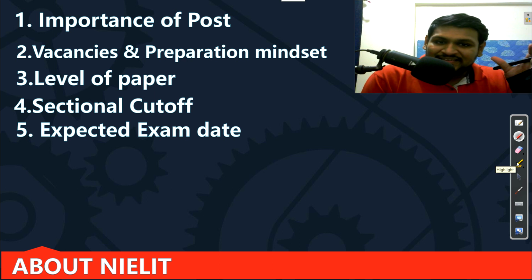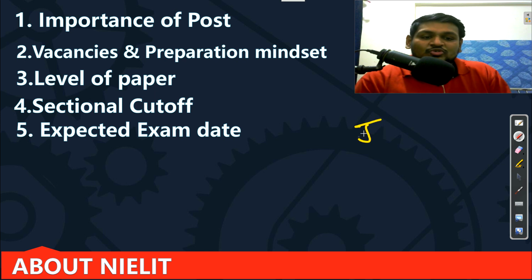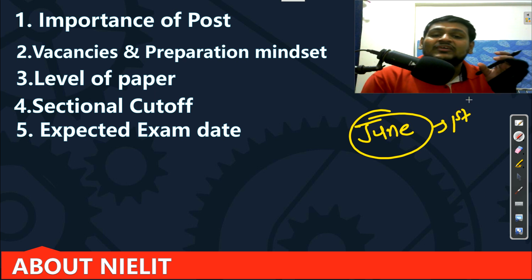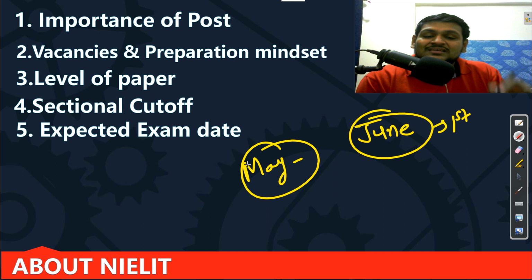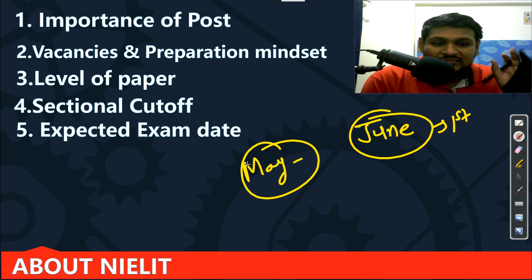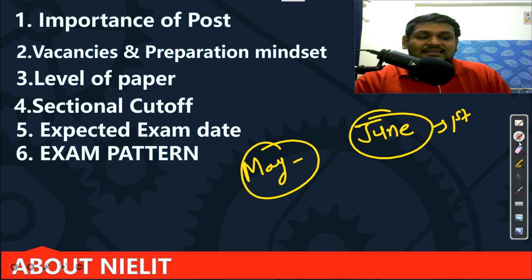Next is your expected exam date, which is the most famous question. So for now I can say the tentative exam date will be June only. Okay, whether it is the first, second or third, we don't know, but we will target the first only. Okay, so we need to complete our syllabus by the last week of May. So this is our target date by which we need to complete the syllabus for the NIELIT exam, May last week, right?